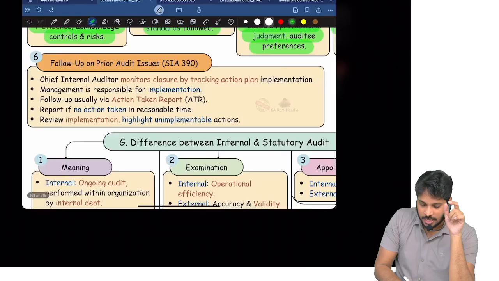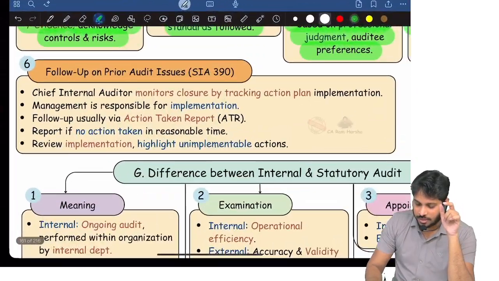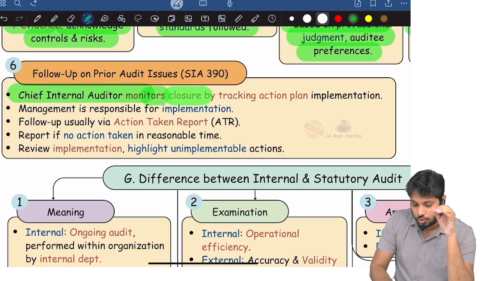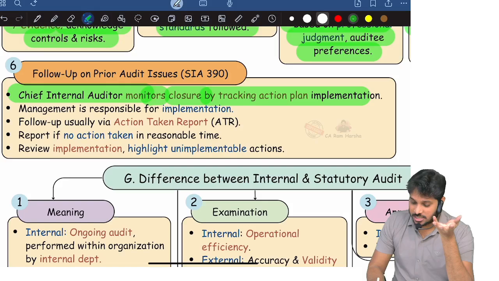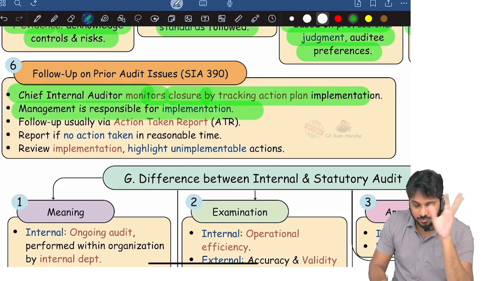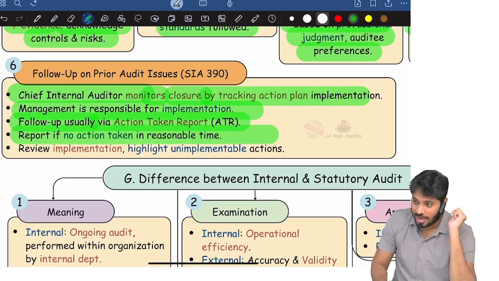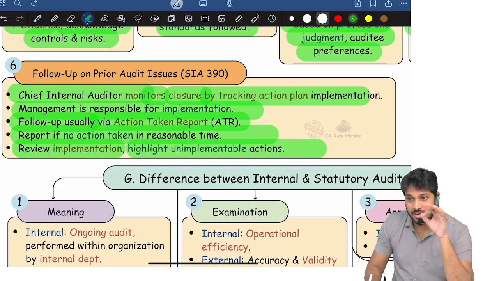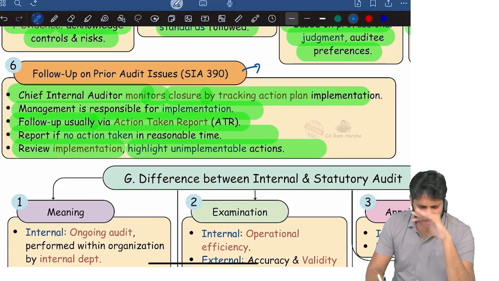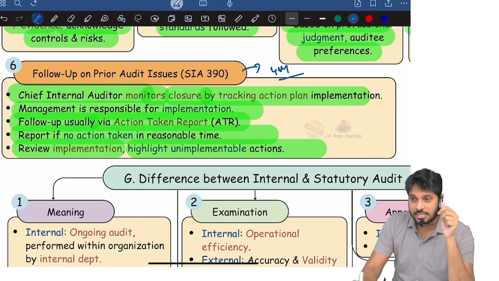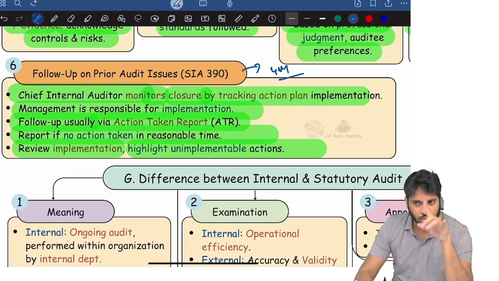Then finally, chief internal auditor has to monitor. Chief internal auditor monitors closure by tracking action plan implementation. Management is responsible for implementation. Follow-up is usually by an action taken report. Report if no action is taken in reasonable time. Review implementation, highlight unimplementable actions. In November or May 24, somewhere this question was asked, how to follow up on internal audit report. In the past 3-4 attempts only once it was asked.